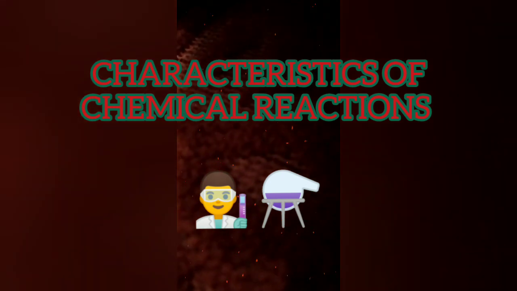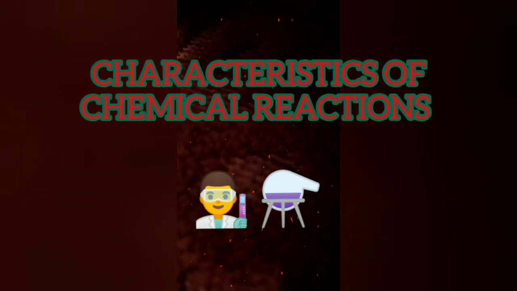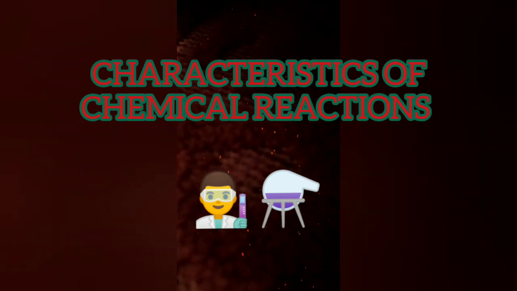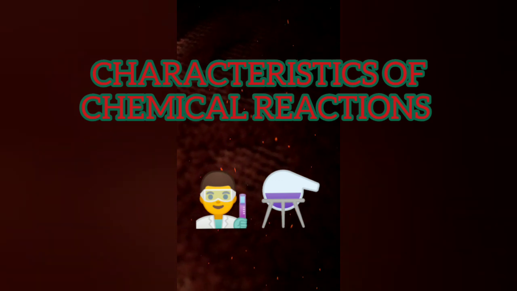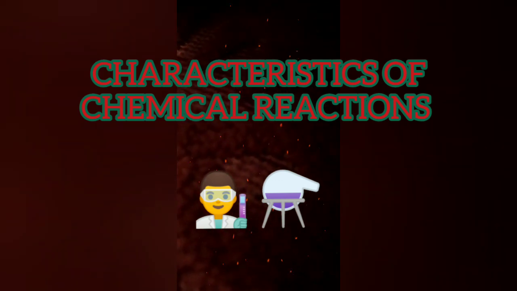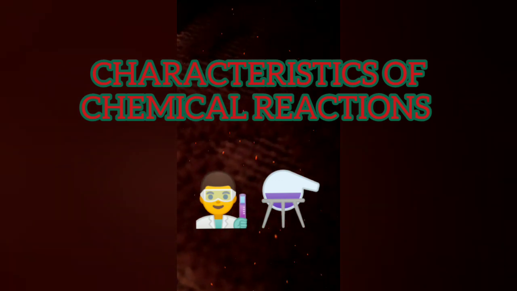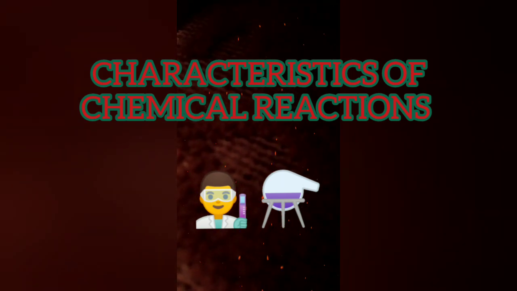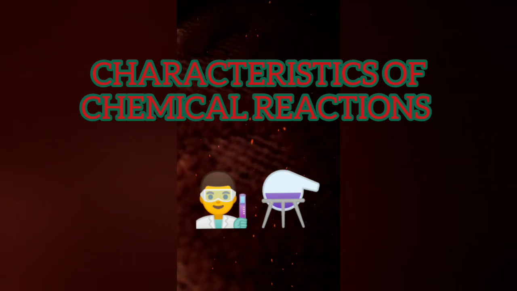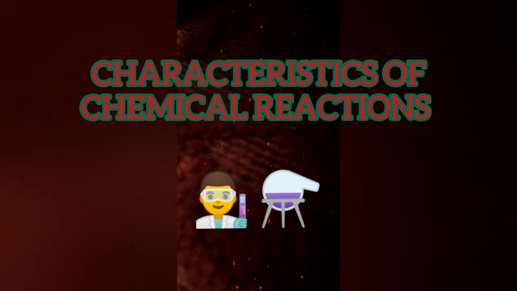Hello students, today we learn about the characteristics of a chemical reaction. As we know, when a chemical reaction has taken place, there is a change in the chemical composition of a substance, and chemical composition is related to atoms or molecules. Atoms and molecules are very small in size, so we cannot see these chemical reactions with the help of our naked eyes.